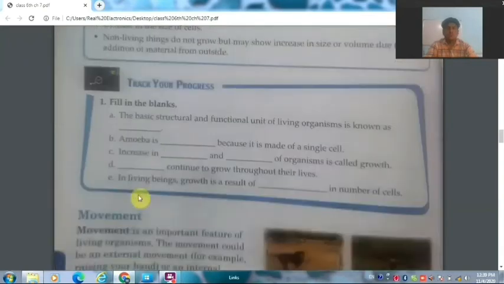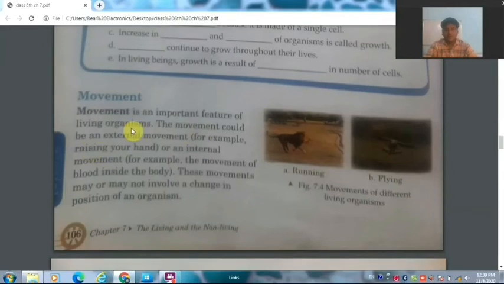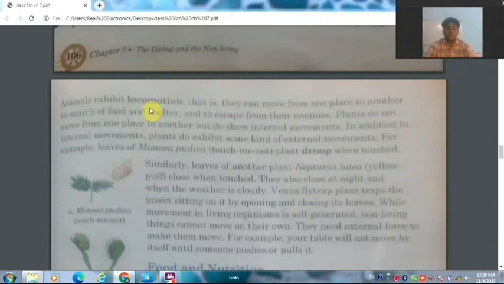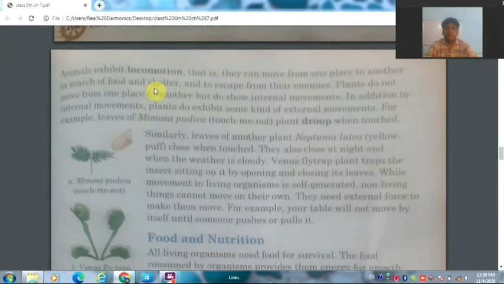Now let us move ahead to the third property, that is movement. Movement is a very important feature of living organisms. It may be external movement, for example walking, moving our hands or talking, and it may be internal movement, like blood moving inside our body. The food we eat moves from our mouth to the stomach and then through our digestive system. Movement is also called locomotion when we move from one place to another. So most of the animals exhibit locomotion when they move from one place to another in search of food.